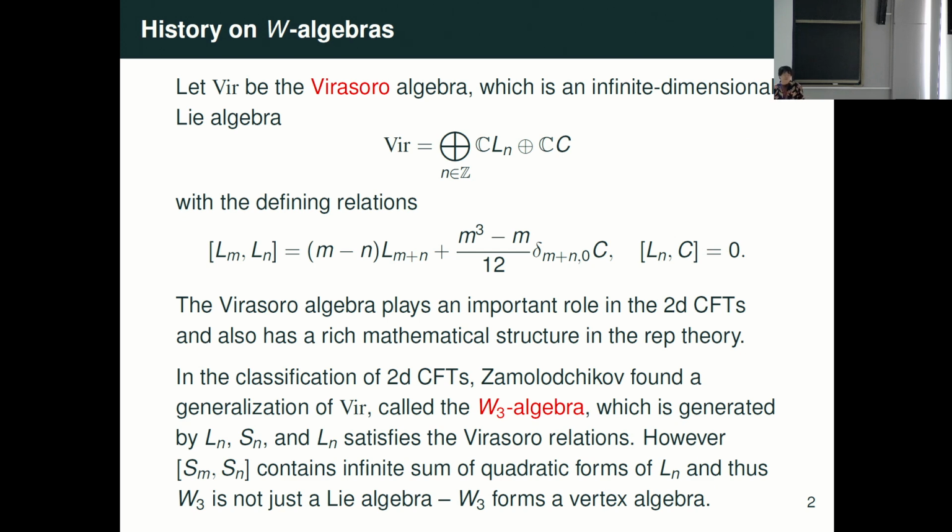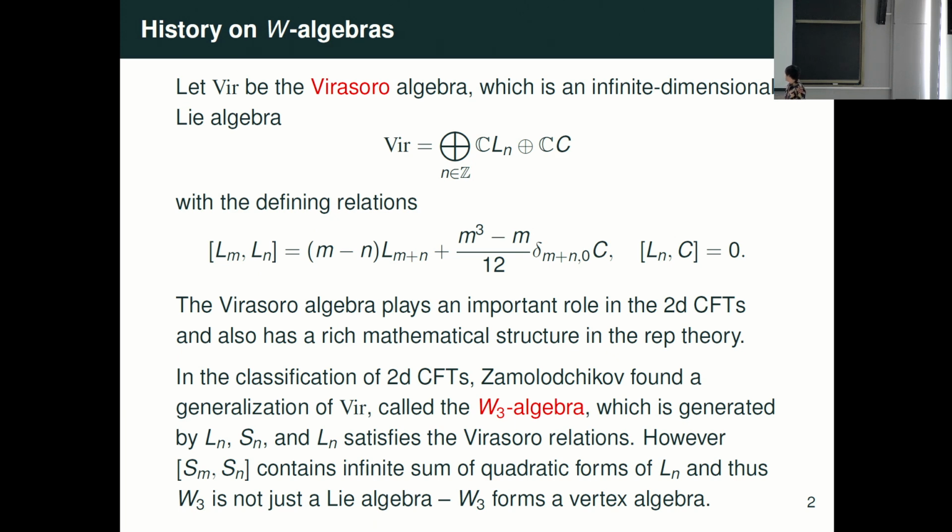This plays a very important role in two-dimensional conformal field theory, but it also has a very nice representation theory. For example, if C acts as a scalar in a representation, it's called the central charge, and it takes some nice rational values. There are nice representations called the minimal series, which satisfy a nice fusion rule, and you can compute the S matrix by using the Verlinde formula. In that case, the category of Virasoro modules becomes a modular tensor category. This means you can compute the q-character, and that is some combinatorics of modular functions.